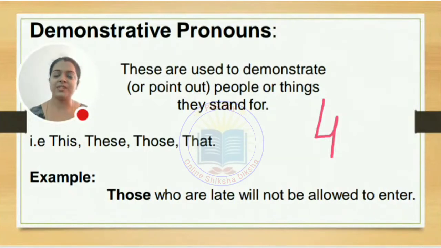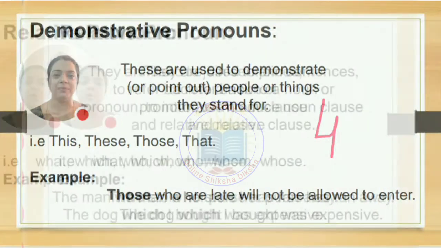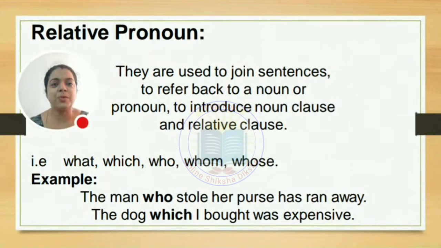Okay, now let's proceed to the next kind of pronoun. Relative pronoun. What is a relative pronoun? It shows the relationship. That's it. Again, here we have 5 to 6 relative pronouns: what, which, who, whom, and whose. Oh my God. Again, there is a match with interrogative pronouns. Interrogative pronouns are also these 5 and relative pronouns also have them. But yes, we have one more extra, that is that.